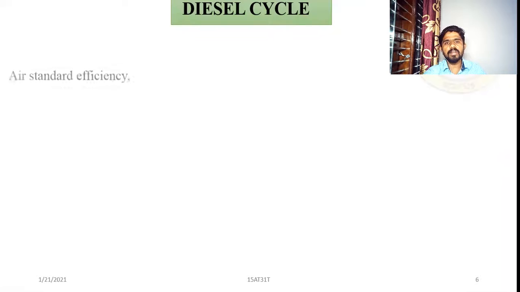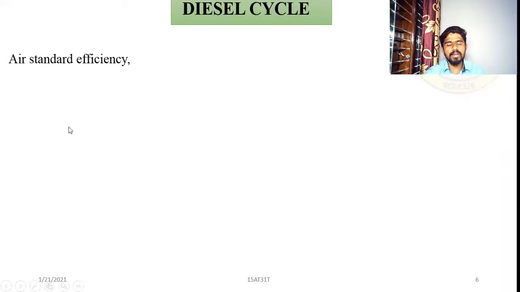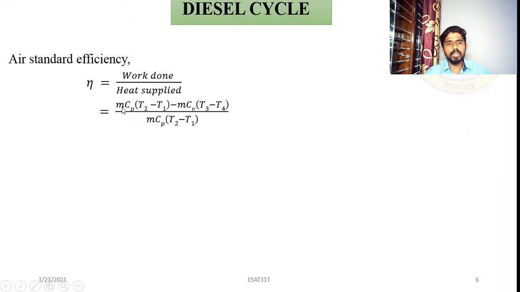So simplify this to calculate the efficiency of the diesel cycle. The air standard efficiency is equal to work done divided by heat supplied. The work done is m Cp into T2 minus T1 minus m Cv into T3 minus T4, divided by the heat supplied at constant pressure, m Cp into T2 minus T1.